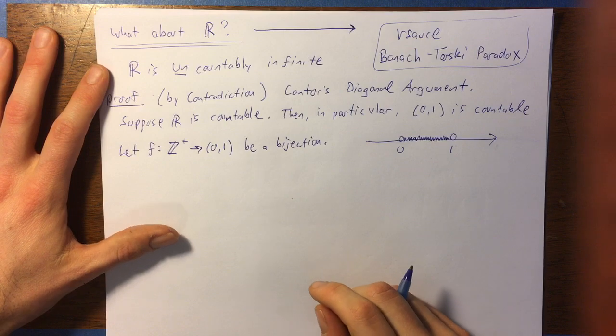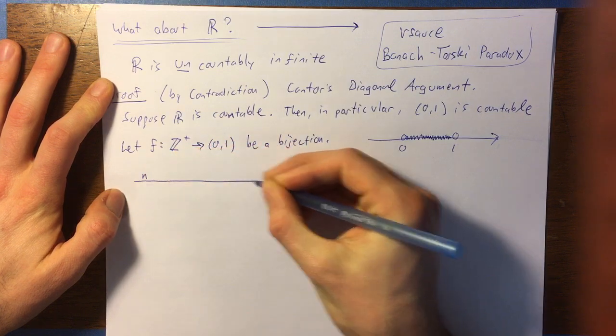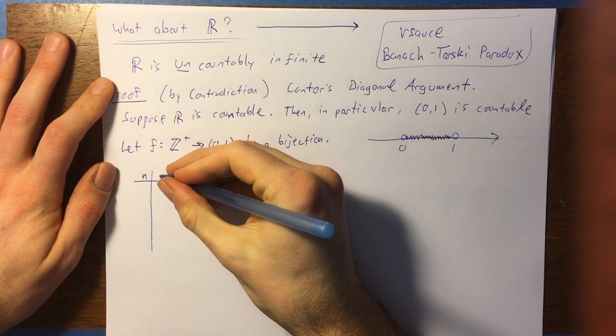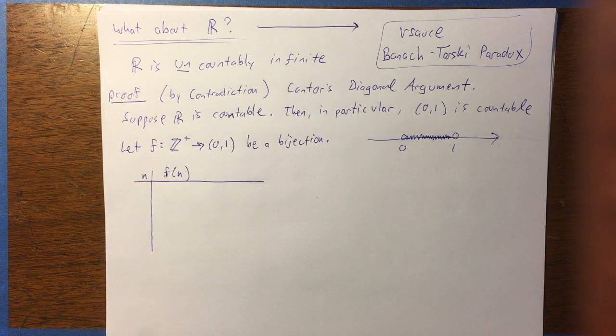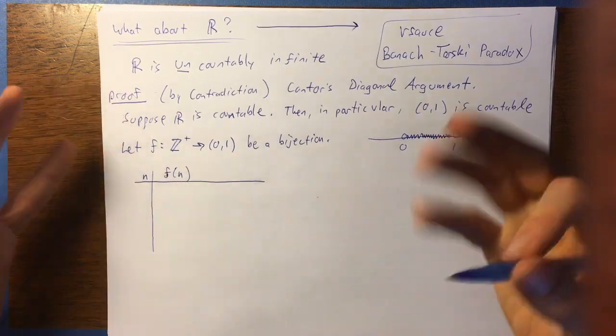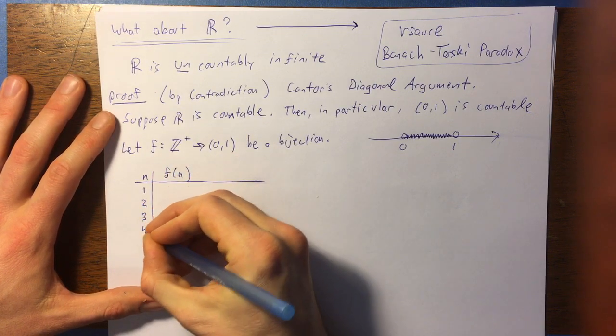Okay. Now, what I want to do is basically draw a table of values for that function. Now, there's a little bit of logic here that I'm not going to write out super formally. I'm going to explain it in a way which I think is intuitive. There's a little bit of randomness involved here, where it doesn't really matter what numbers we end up working with as long as we have some numbers. I'm just going to write some random numbers down, but they could be any real numbers at all, any real number in this interval, 0 to 1. So what I want to do here is essentially write a table of values for this function. My input n is going to be positive integers, 1, 2, 3, 4, 5, 6, and so on.